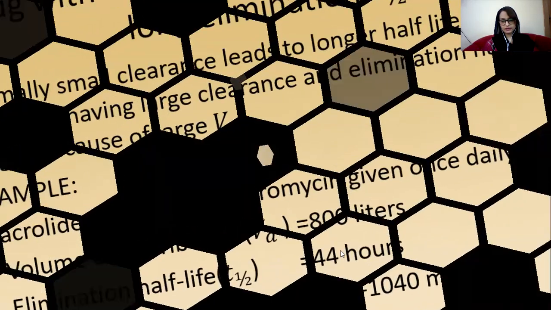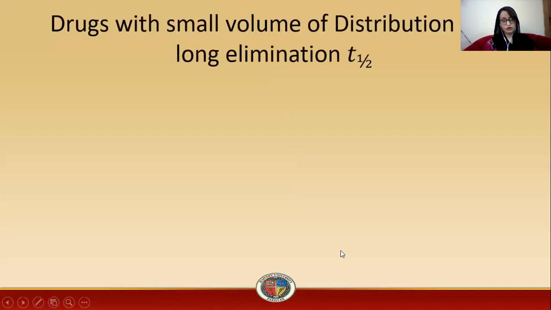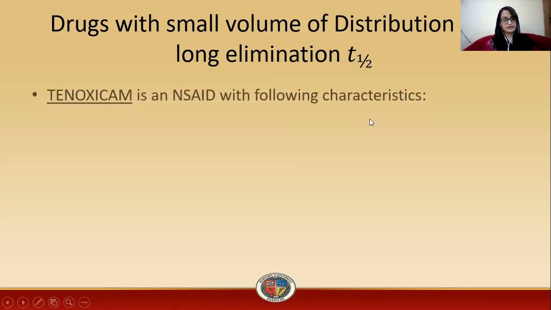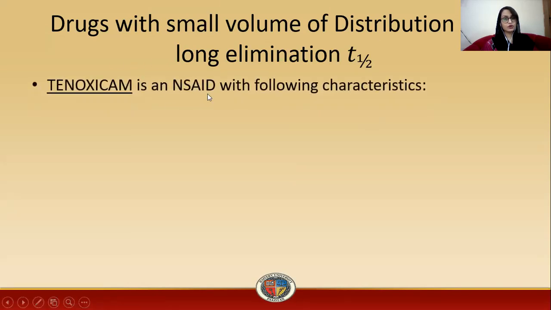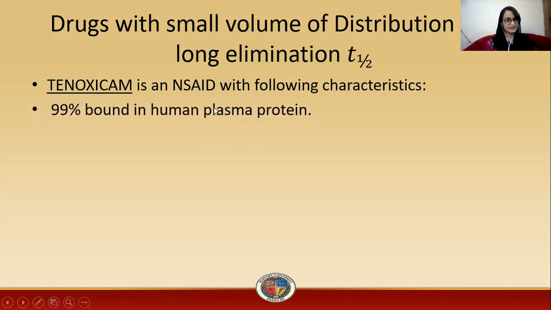So this is regarding drugs that have longer half-life and a large volume of distribution. Now consider drugs with a small volume of distribution and long elimination half-life. What happened in this case? Consider the example of tenoxicam, which is an NSAID. It is 99% bound to human plasma protein.